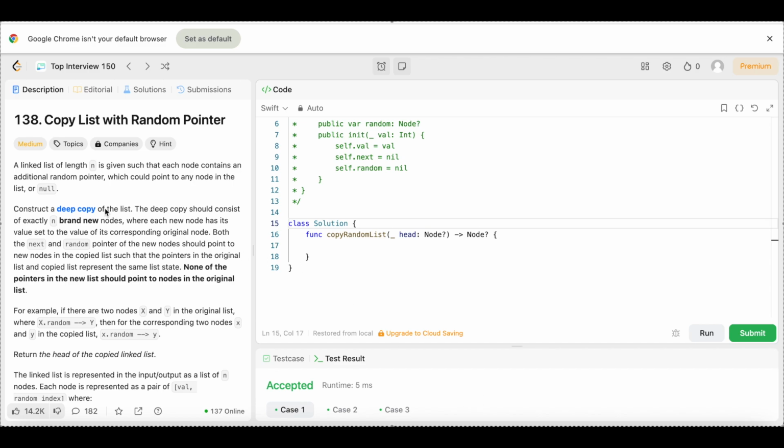All right, y'all, we're back again, and today we have question number 138, copy list with random pointer. The difficulty level is medium, but we're going to keep the solution as simple and easy to understand as possible, so let's get into it.